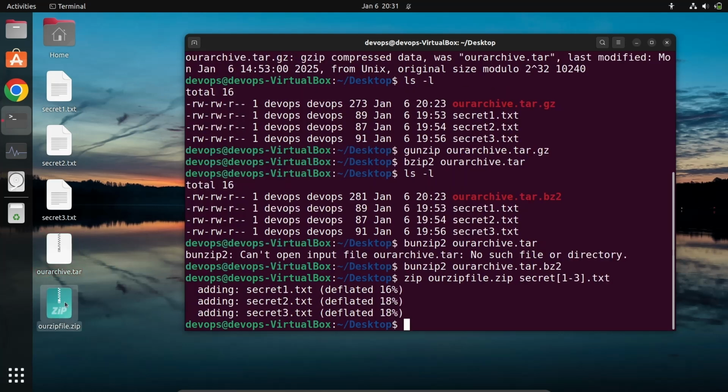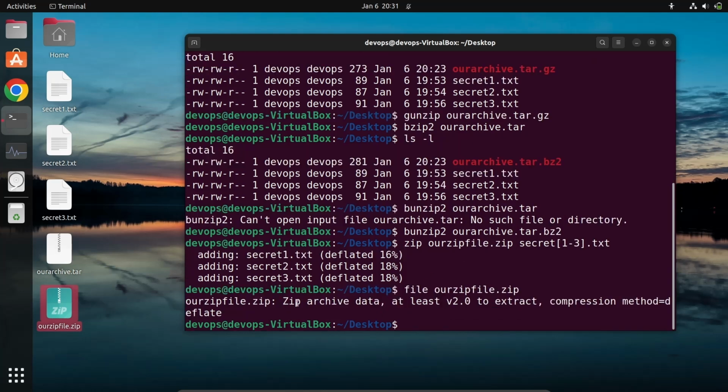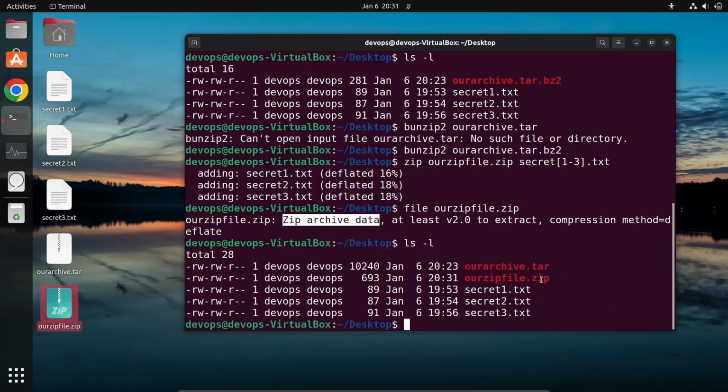Okay, so we can create the zip file also. So if you see our zipfile.zip, you can see that it is a zip archive data. If you want to see the contents, you can see that. Okay, so it is basically less than our tar.